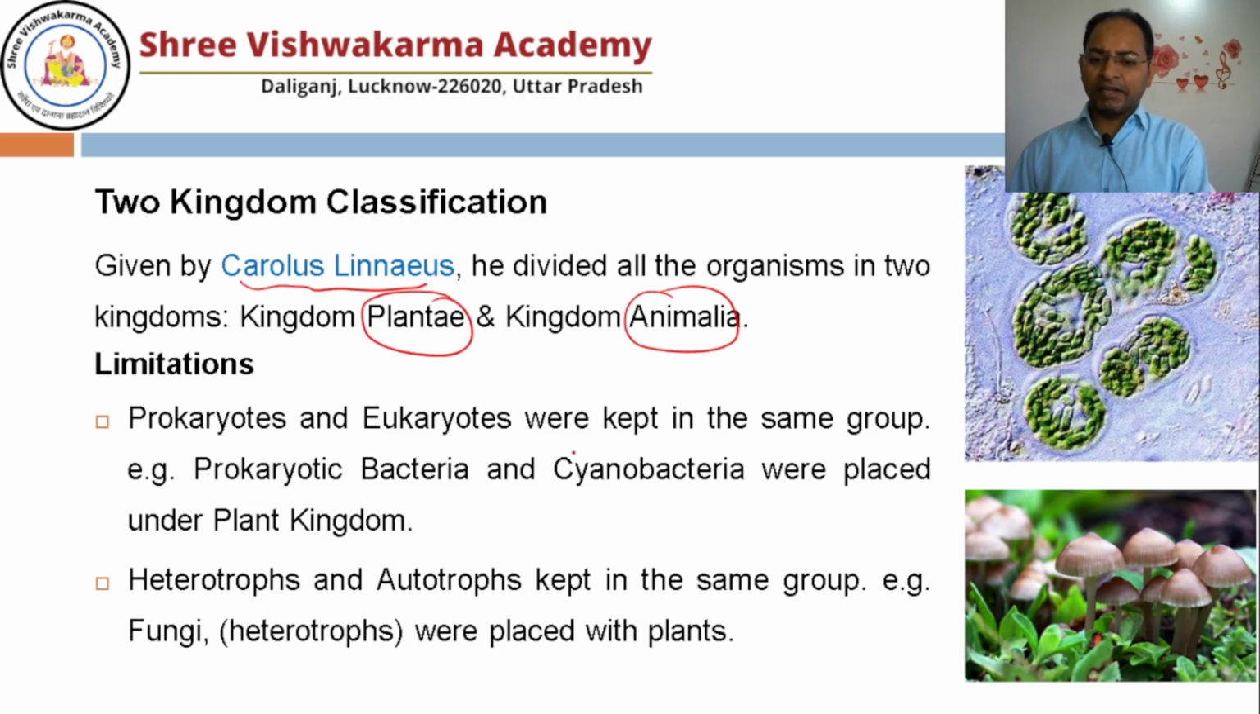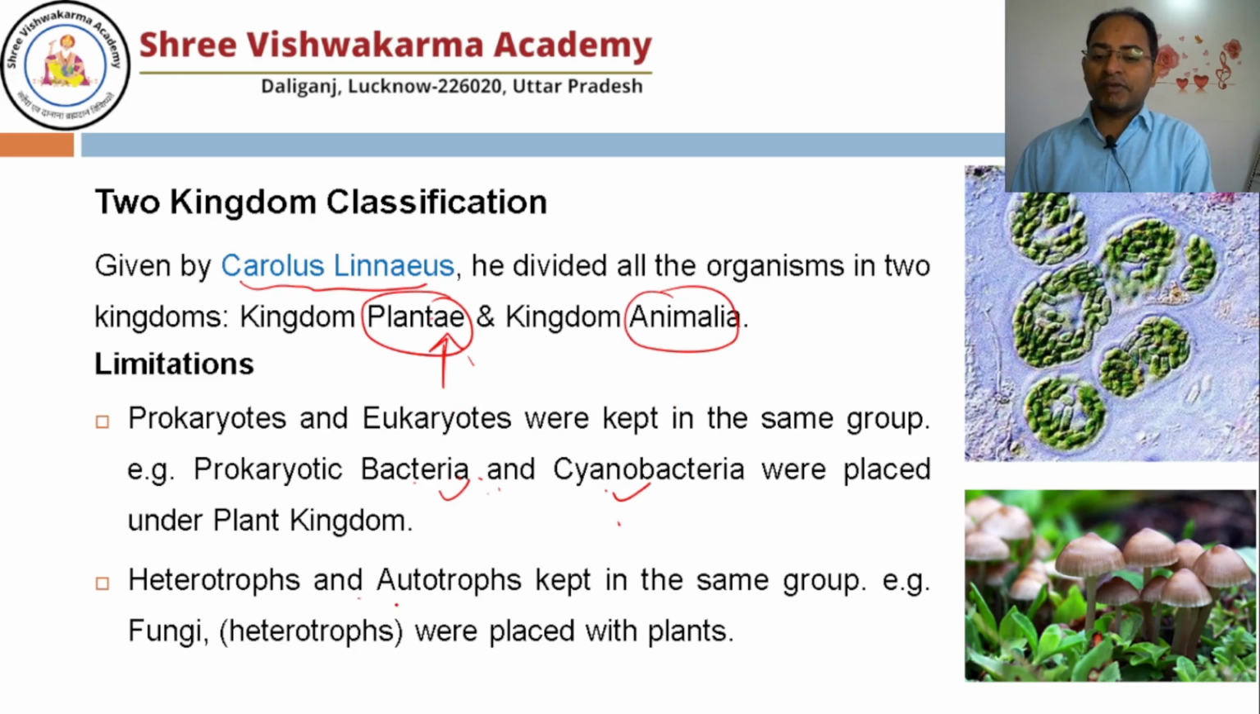Bacteria and cyanobacteria are both prokaryotes, and plants are eukaryotes. So these prokaryotes, bacteria and cyanobacteria, and plants, you have to keep in a single kingdom, Plantae. So the problem is that both prokaryotes and eukaryotes are there. This is problematic. We cannot keep them together.